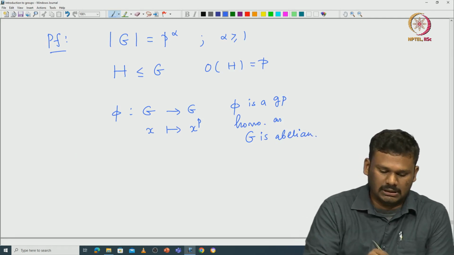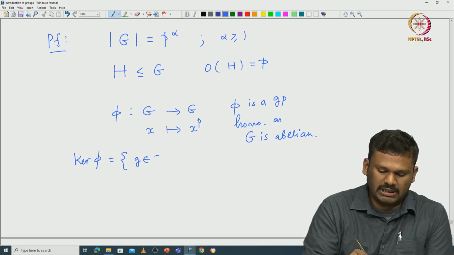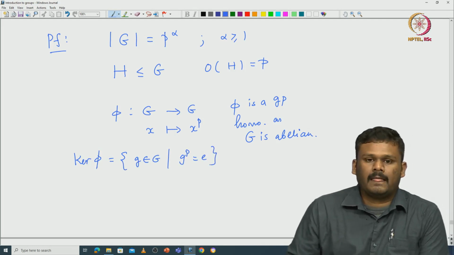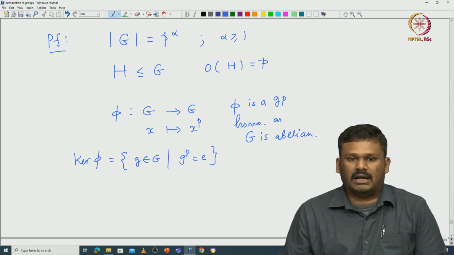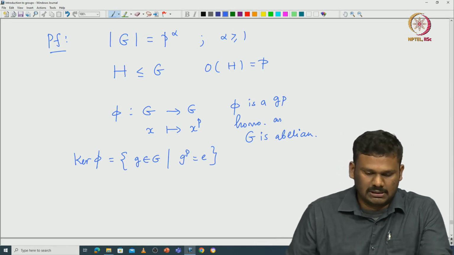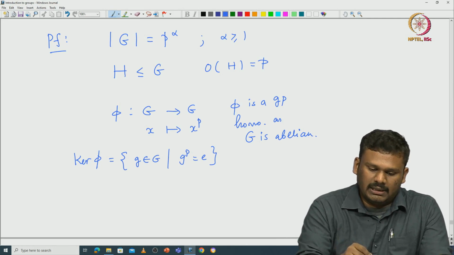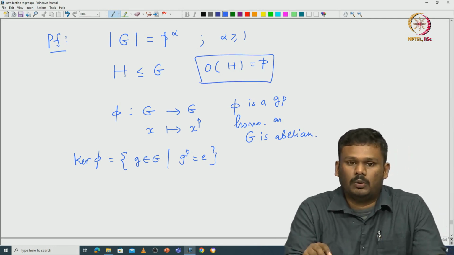So now look at the kernel. The kernel of pi is going to be those g in G such that g^p is the identity. So what does it mean? The kernel of pi consists of either the identity or elements of order p. But we know that there is only one subgroup of order p.